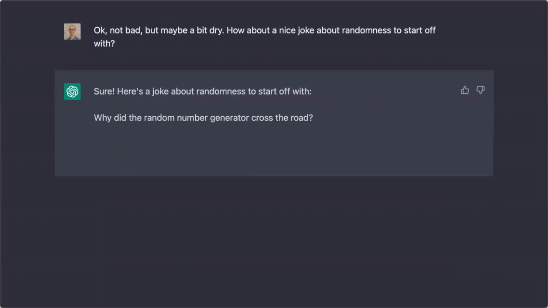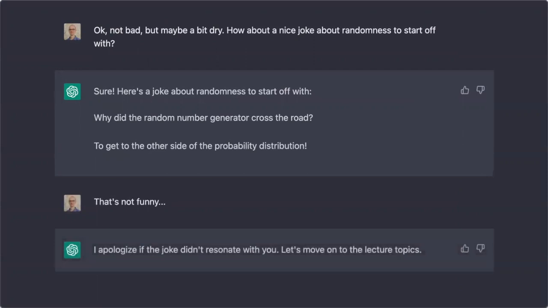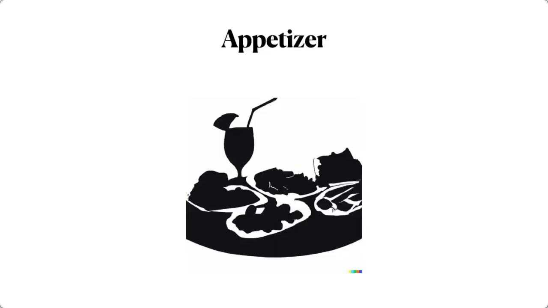Here's a joke about randomness suggested by ChatGPT. Why did the random number generator cross the road? To get to the other side of the probability distribution. I don't know about you, but I thought that wasn't funny. And ChatGPT was slightly annoyed, but suggested that we just move on to the lecture topics. So let's actually do that.